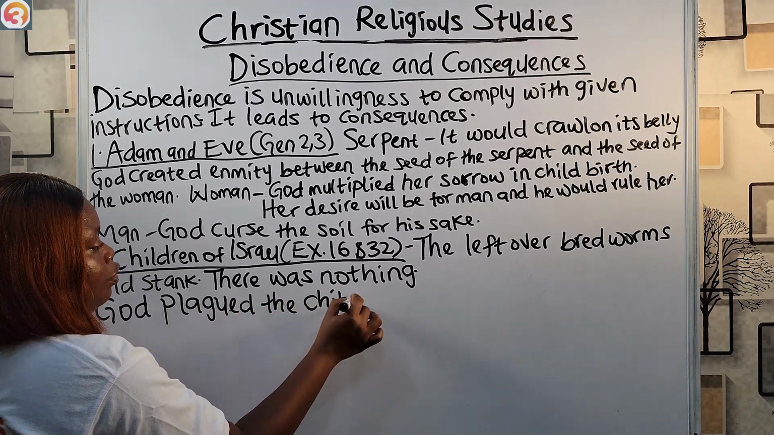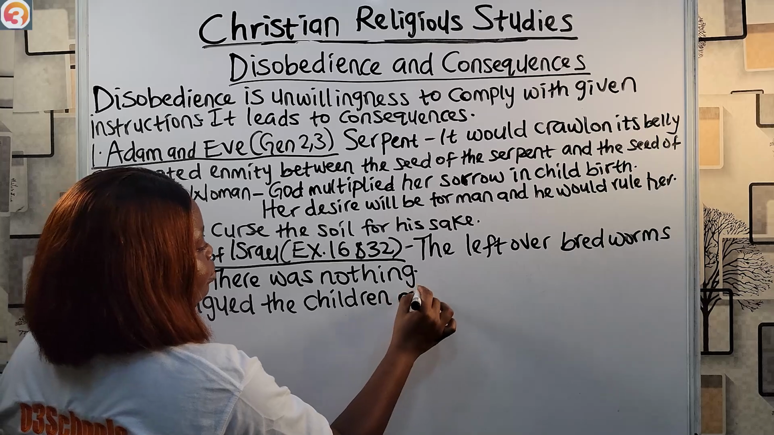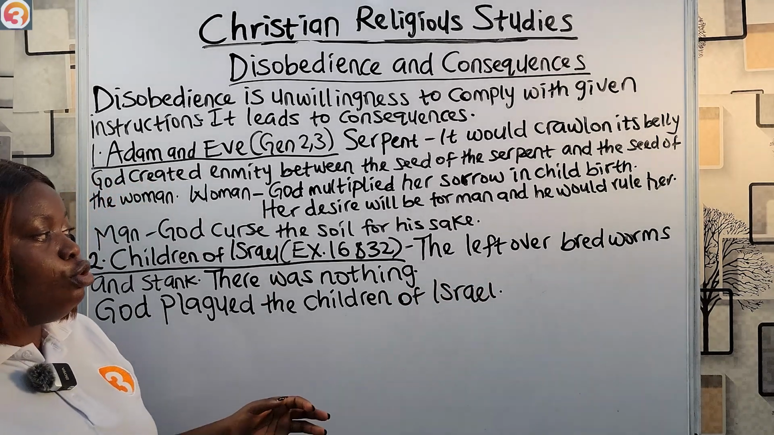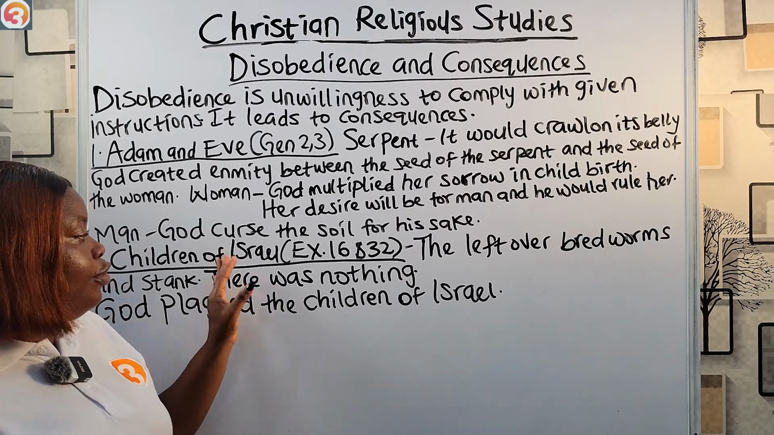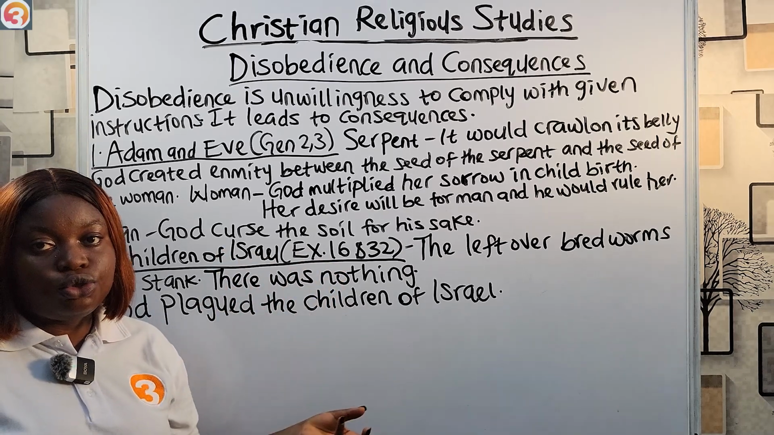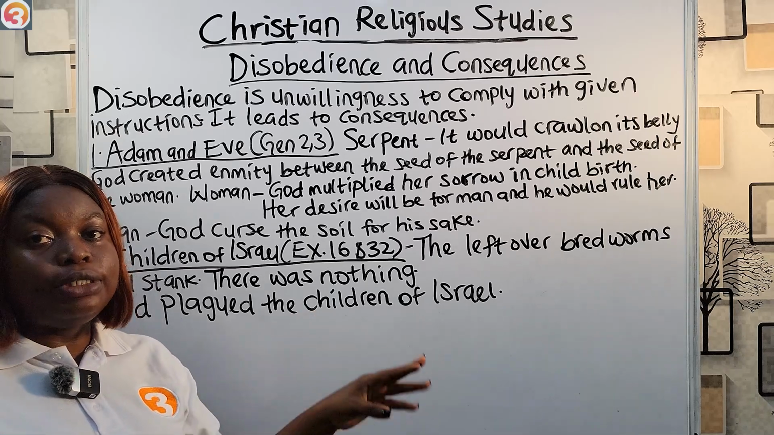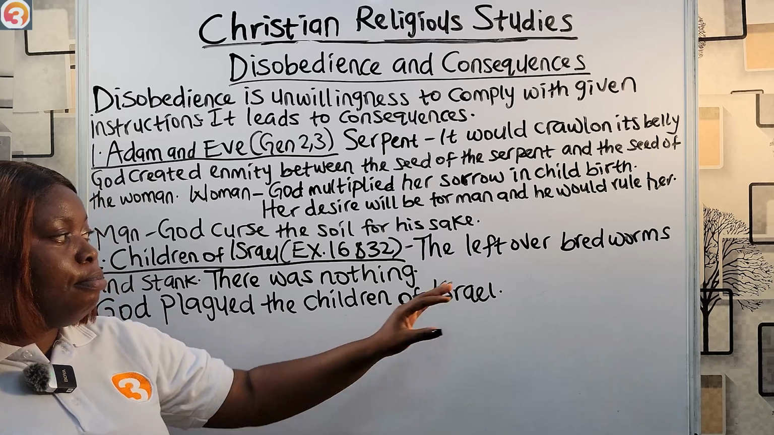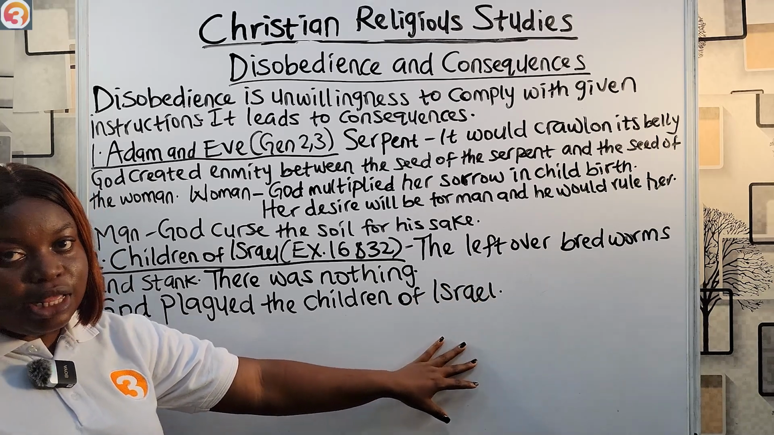God plagued the children of Israel as a consequence of building the golden calf. So first, in Exodus chapter 16, the children of Israel did not follow God's instructions to gather enough food for the day. Some gathered extra, and by morning, what was left bred worms. It became useless to them.